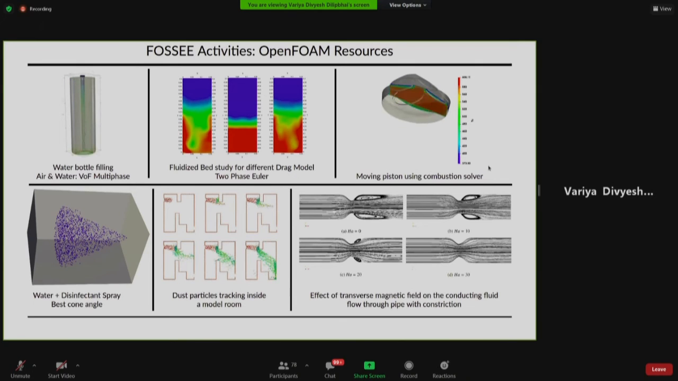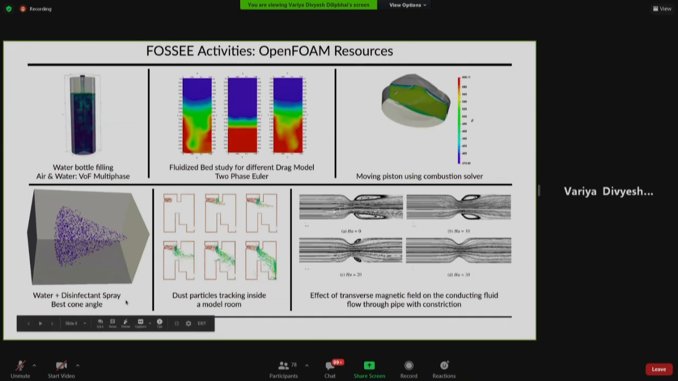Then, if you are interested in combustion-based simulation, this is a really good example of moving piston. So this case study is available in your repository. For example, if you go into the combustion solver in your computer, it will show you this moving piston case. You can copy and run this simulation. You can learn through that.